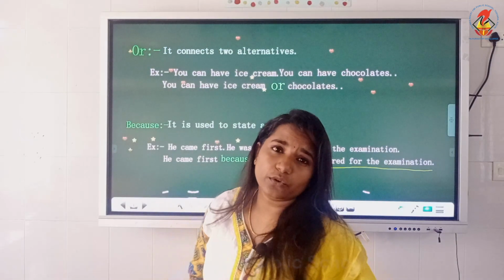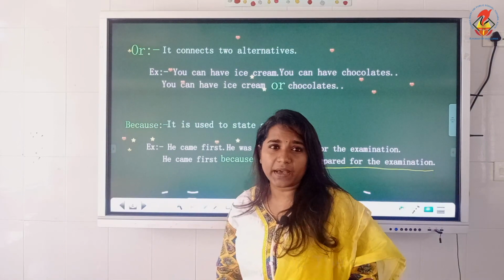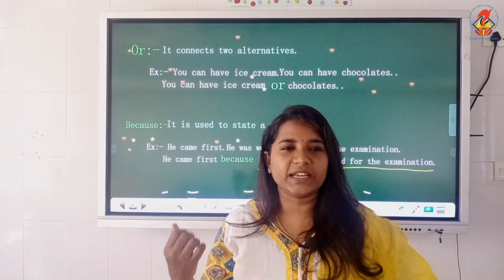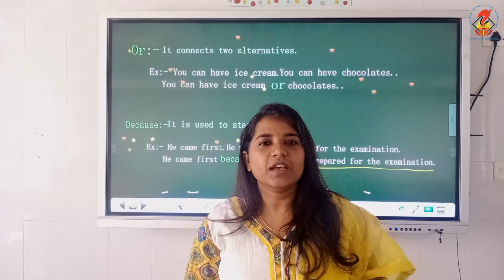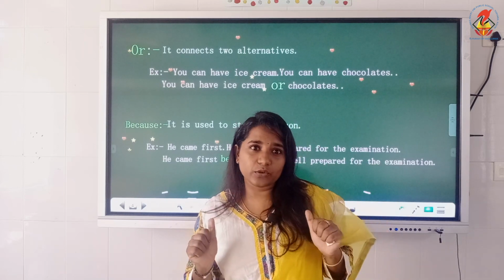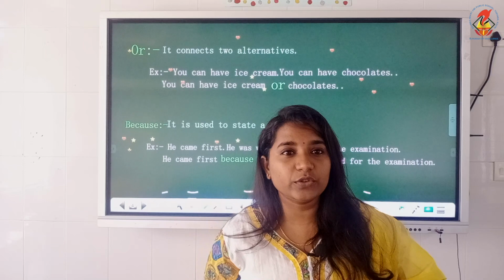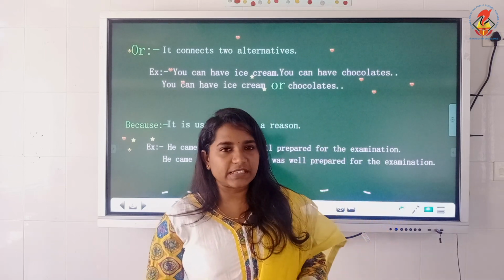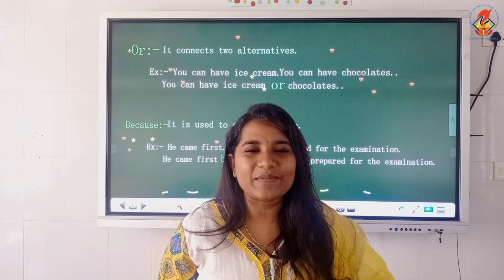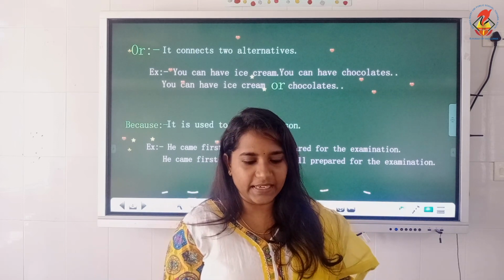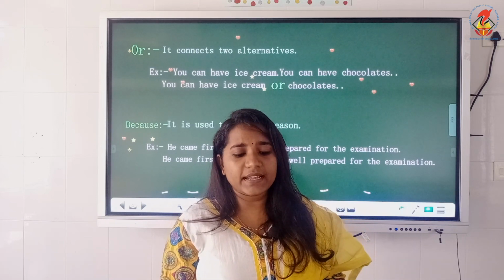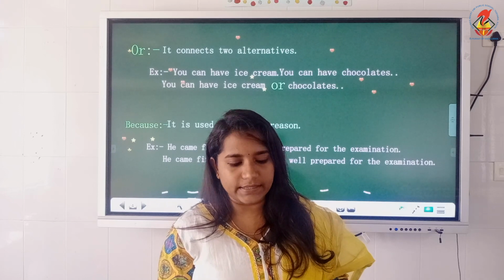So those are a few rules that you have to keep in mind when you want to use these 4, that is and, but, or, because. If you keep these rules in your mind, you will be able to use these conjunctions wherever it is necessary. Now we will go into some exercises. Exercise A is on page number 86. In that you have to underline the conjunctions in the following sentences.